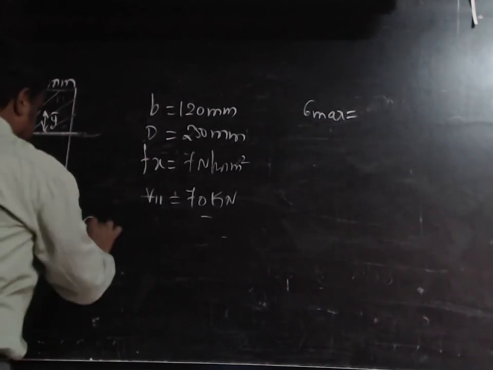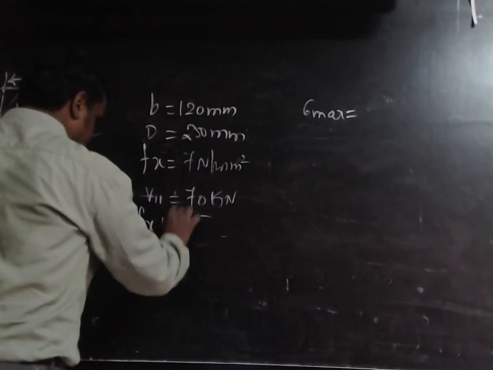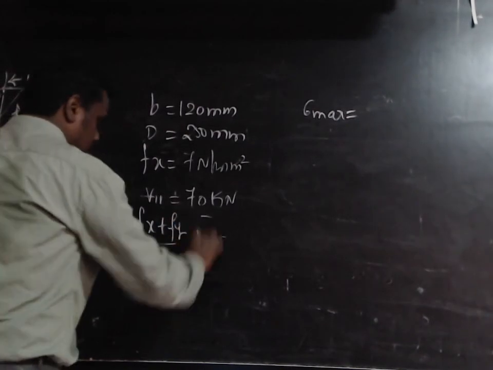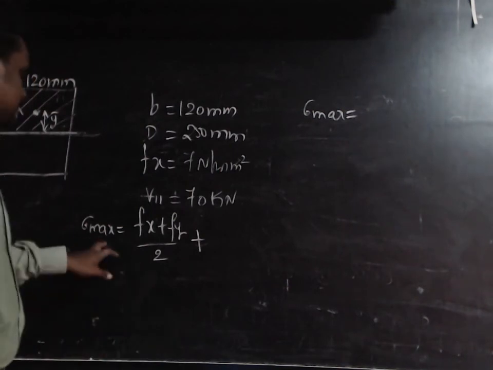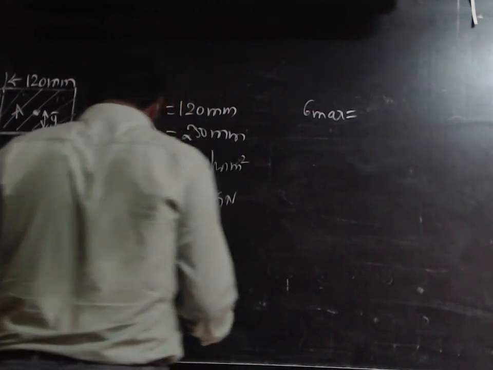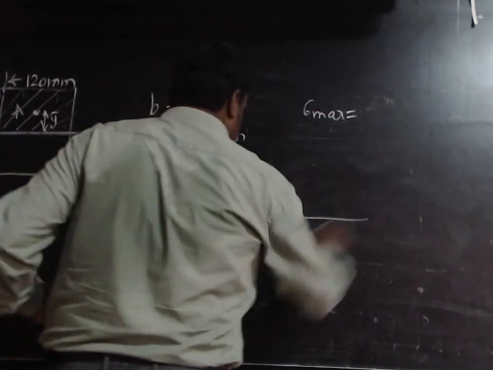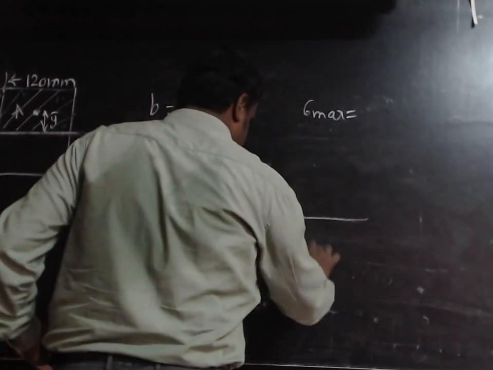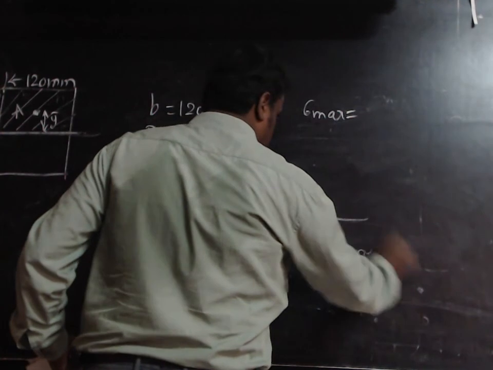Sigma max formula is Fx plus Fy by 2 plus or minus, where plus means it's sigma max and minus means sigma minimum. Sigma max, that is Fx plus Fy by 2 plus 1 by 2 into square root of Fx minus Fy whole square plus 4 times tau V square.